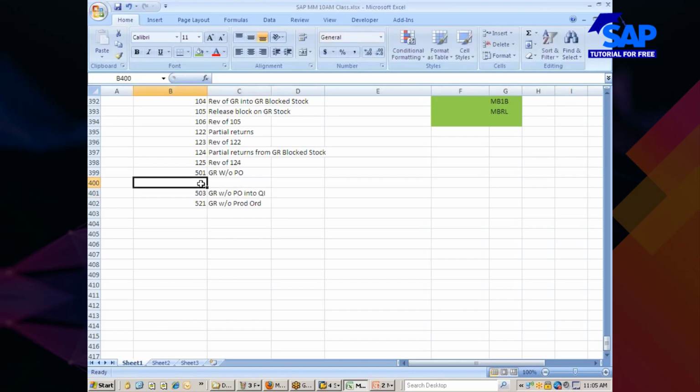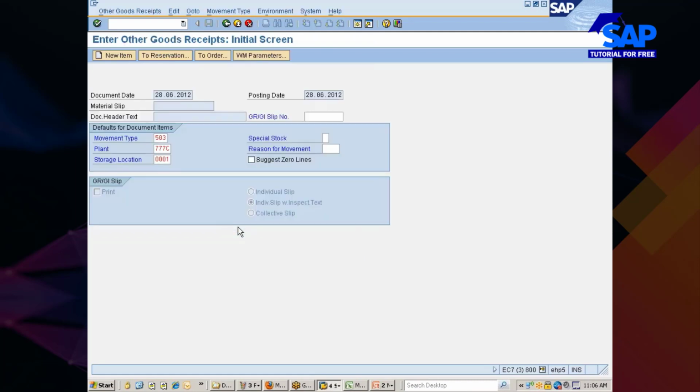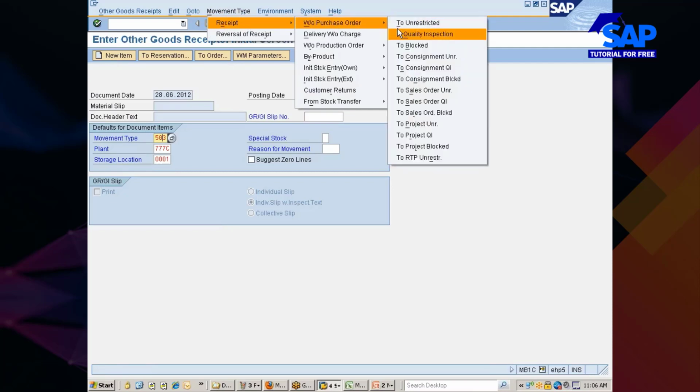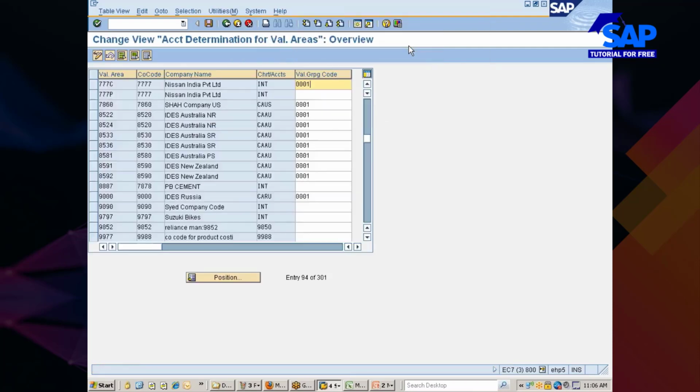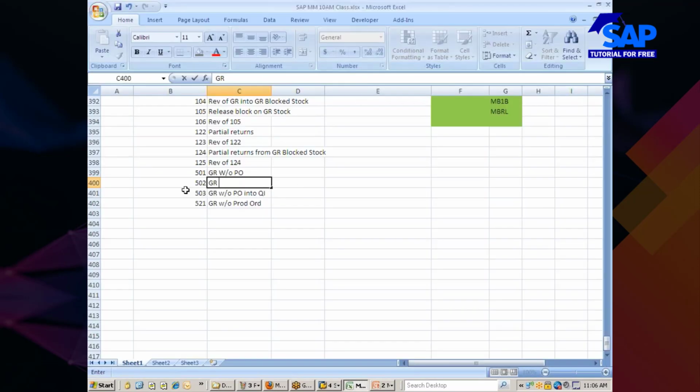So what is 502? Without PO, 502, reversal of GR. Okay, reversal of GR. You're right, sir. Okay, into block stock, 505.